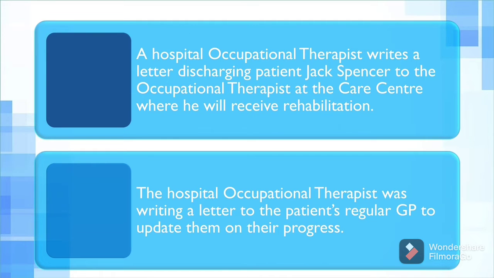The second example here is that the hospital occupational therapist is writing a letter to the patient's regular GP to update them on his progress. Now, the patient already has a relationship with his GP, as I've explained to you. While the patient's social history is still not necessary, you have to provide details about his current abilities and inabilities, but that should be altered as well.